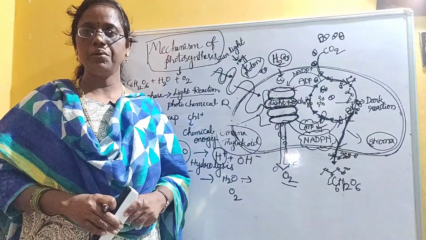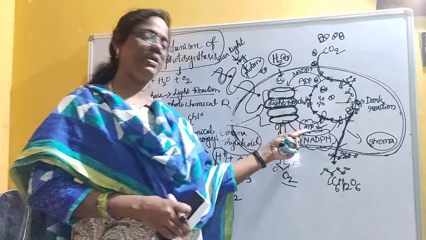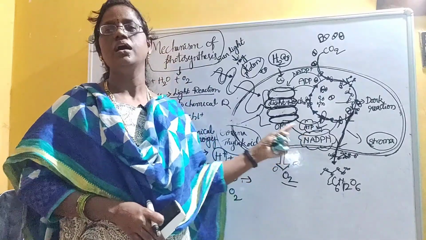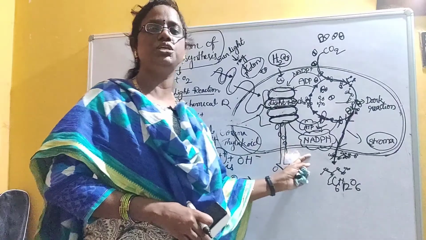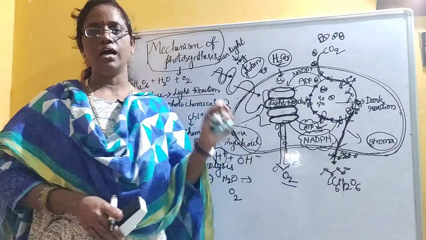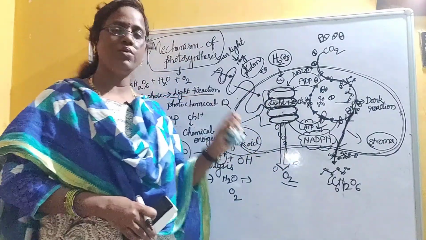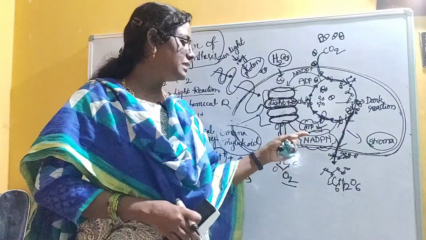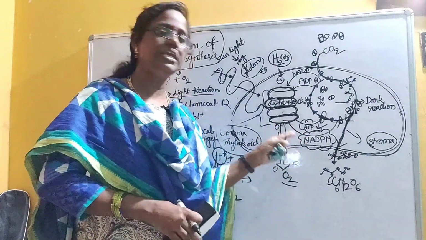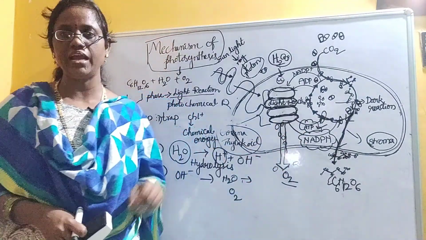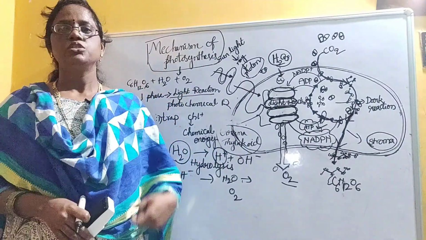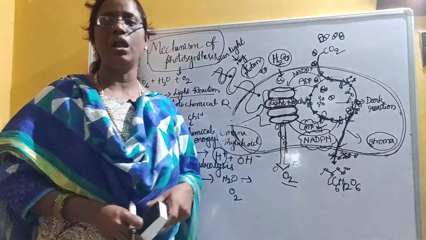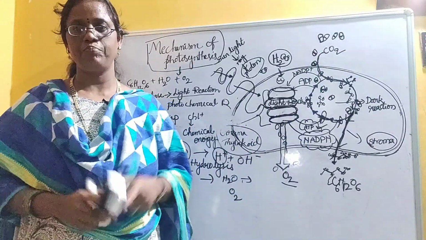What are assimilatory powers? The compounds like ATP, the full form of ATP is adenosine triphosphate, and the full form of NADPH is nicotinamide adenine dinucleotide phosphate. This is the full form of ATP and NADPH. The compounds like ATP and NADPH can trap the solar energy. So these compounds will be called assimilatory powers.